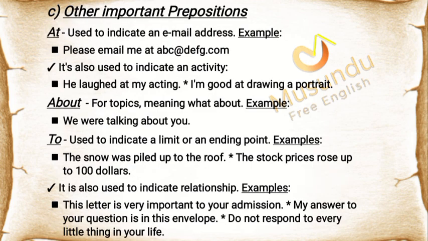See other important prepositions. At. Used to indicate an email address. Example: please email me at abc@defg.com. It's also used to indicate an activity. Examples: he laughed at my acting. I'm good at drawing a portrait. About. For topics, meaning what about. Example: we were talking about you.